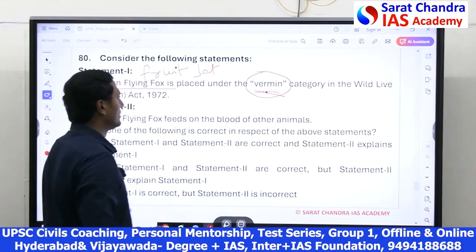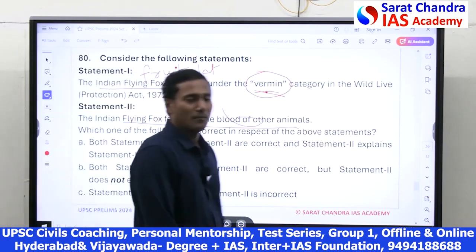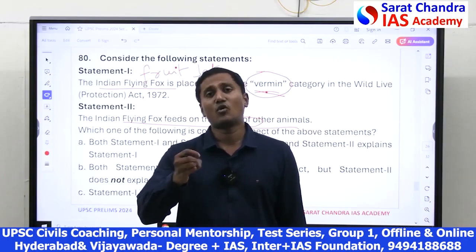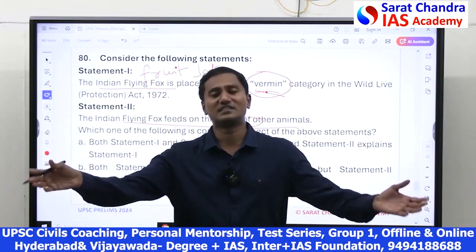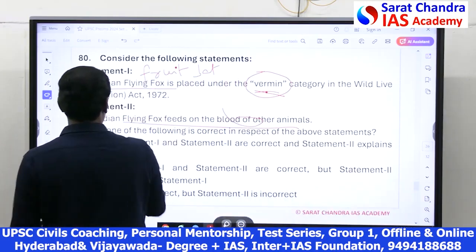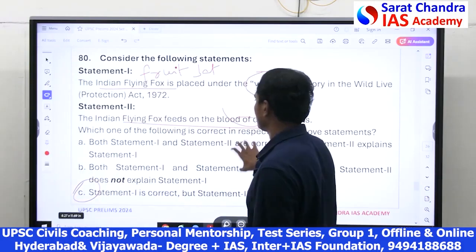Because it destroys the fruit. See, it feeds on the blood of other animals. No, it feeds on the fruits. But it has advantages also. This flying fox actually helps in pollination and it spreads the fruit seeds. So the advantage is also there. So only one is correct. Only one. Statement 1 is correct and 2 is wrong.